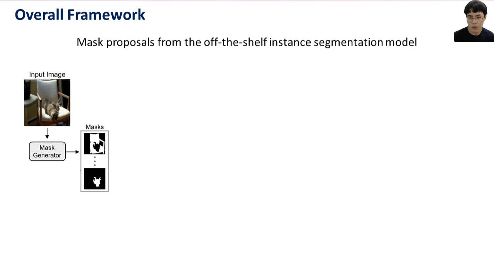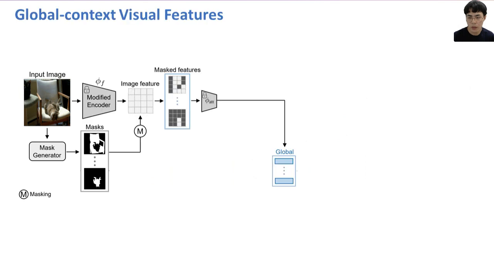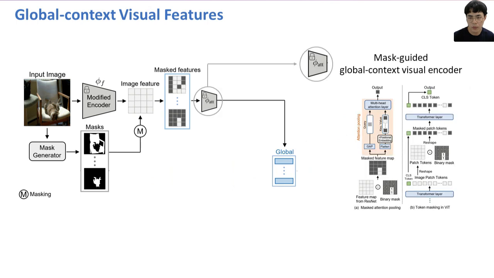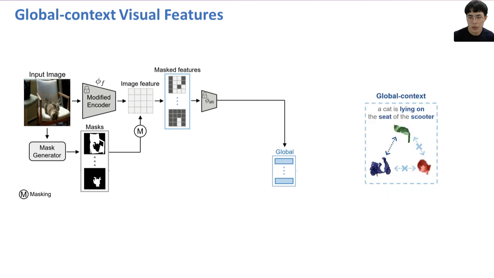We generate the mask proposals using an off-the-shelf mask generator, which is an unsupervised instance segmentation model. And we extract global context visual features for each mask proposal using our proposed mask-guided global context visual encoder, which is a modification of the original CLIP visual encoder. These global context visual features can comprehensively represent the masked area as well as the surrounding region.